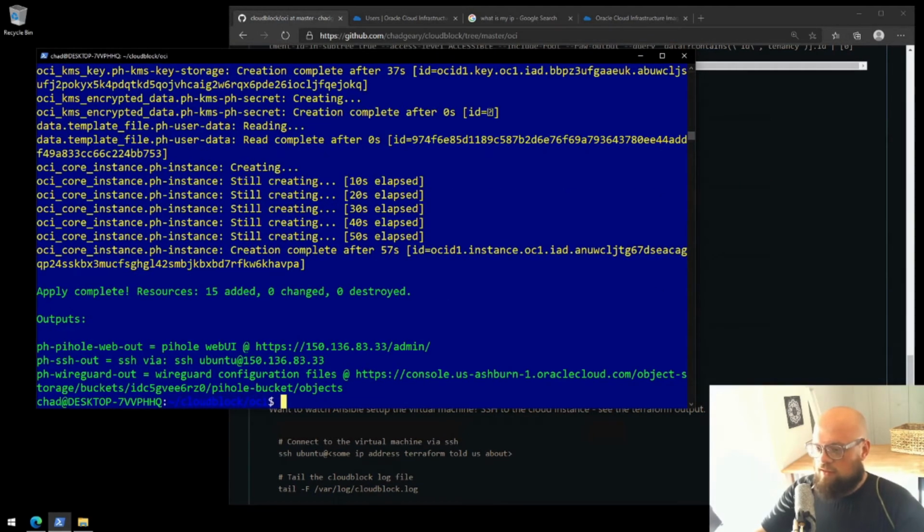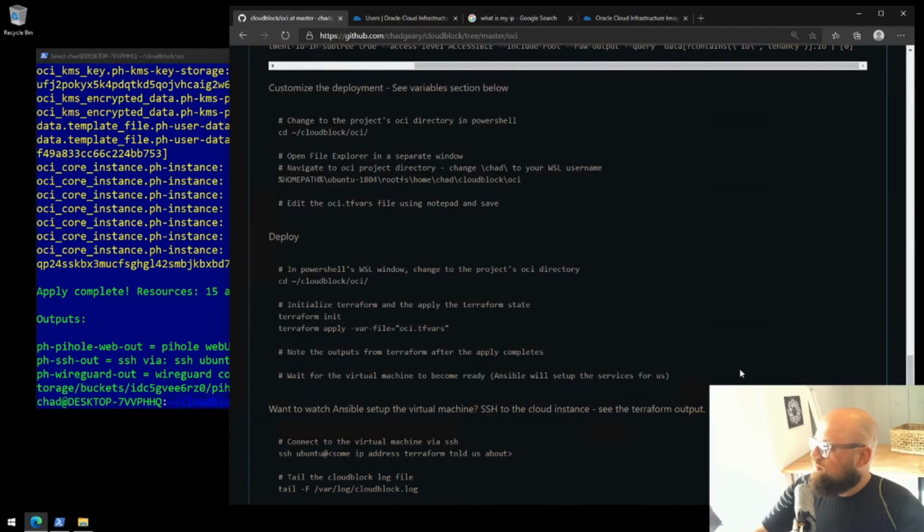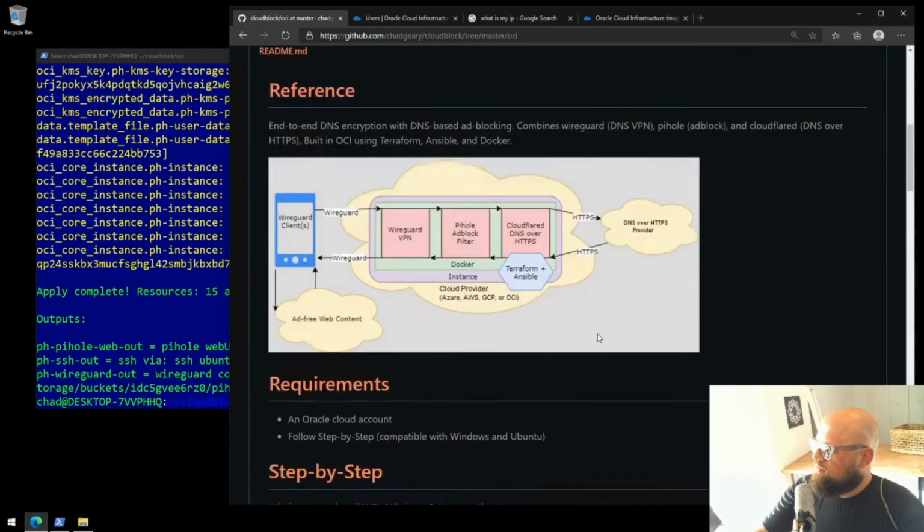Okay, Terraform is telling us that all of the resources have been added. We can now check out the output. A really important and critical part to note is the way this project works is that Terraform builds our cloud resources, and then Ansible, which I haven't mentioned too much yet, but if I scroll back up, Ansible performs the configuration of the Linux virtual machine that Terraform created. It's automatic, but we need to be patient while it performs the installation. It might be done already, I'm not entirely sure, but we can take a look.